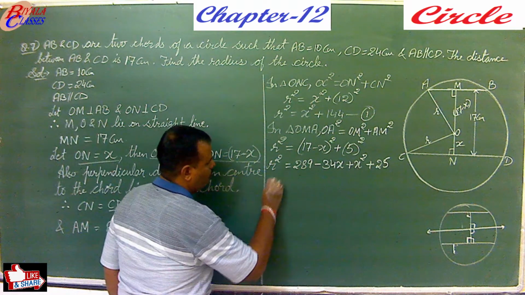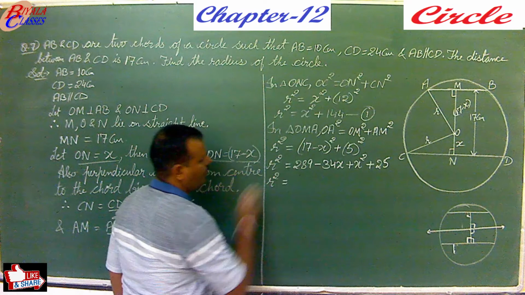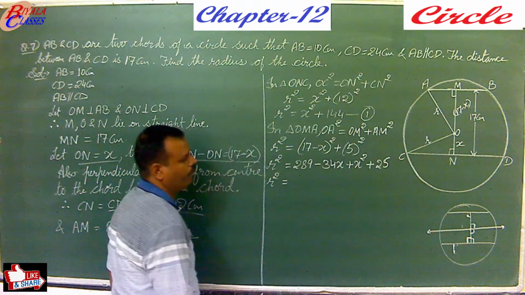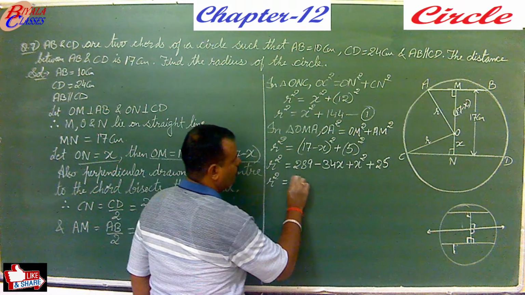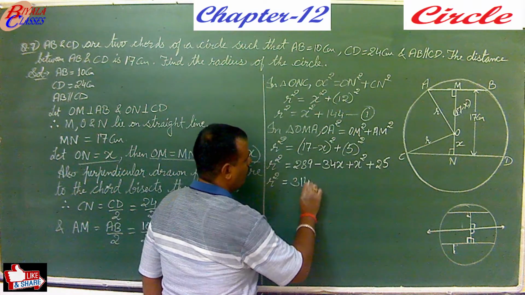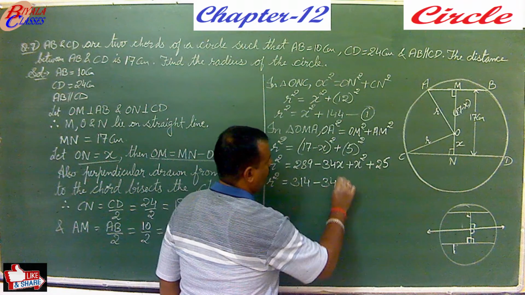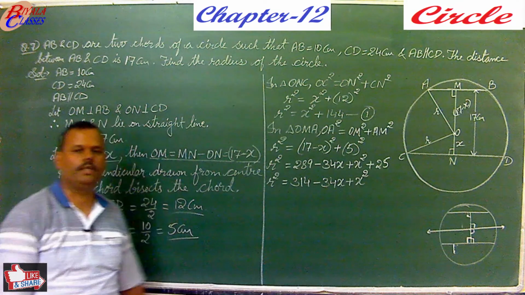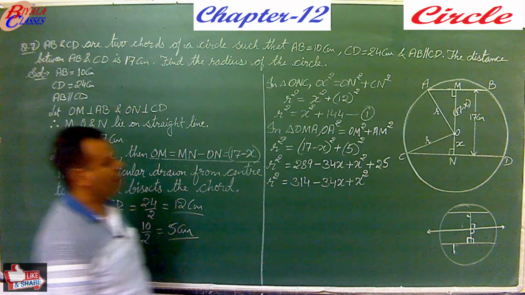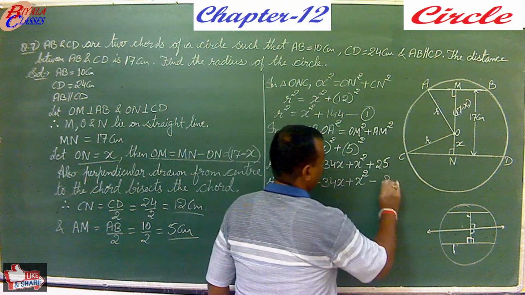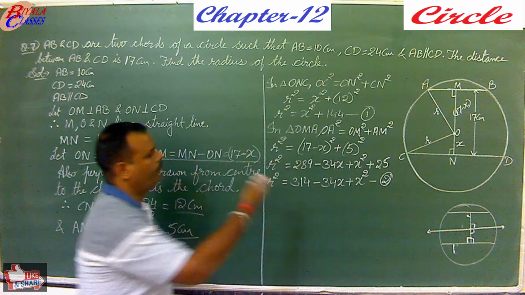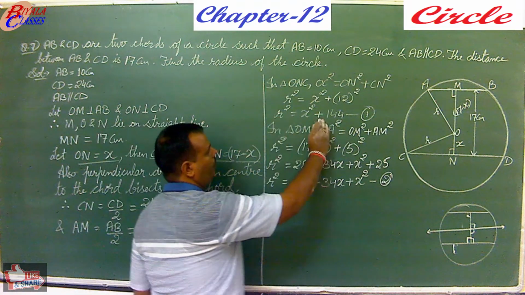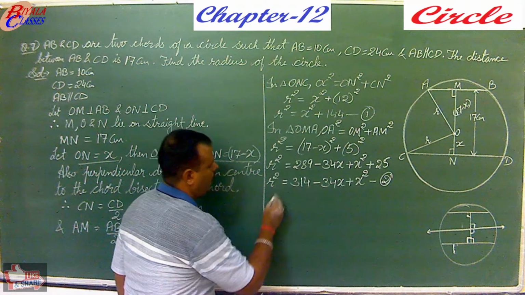You can have one more step in this, that is r squared equals, now 289 and plus 25. This will give you 314 minus 34x and plus x squared. So this is your equation number 2. Now compare equations 1 and 2. This is also the value of r squared.